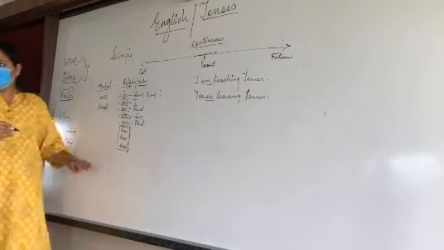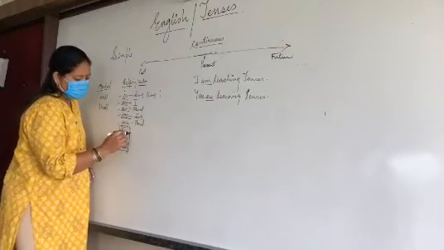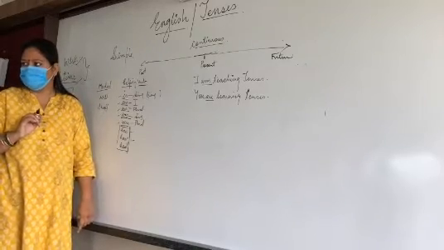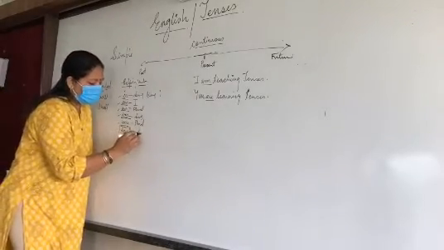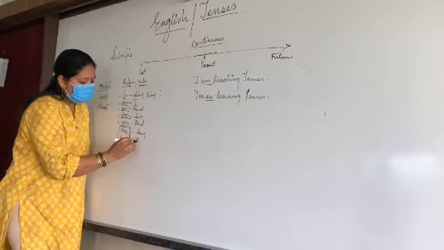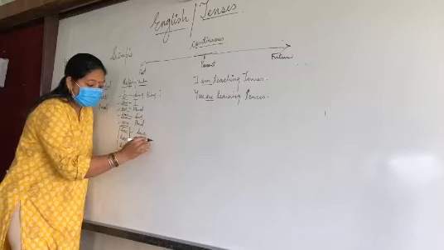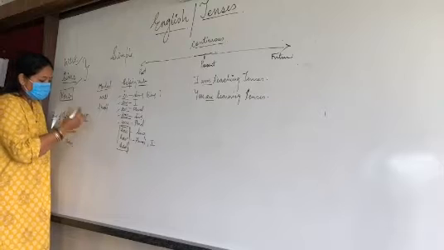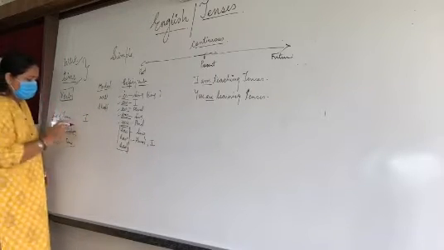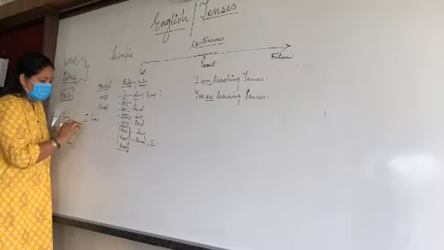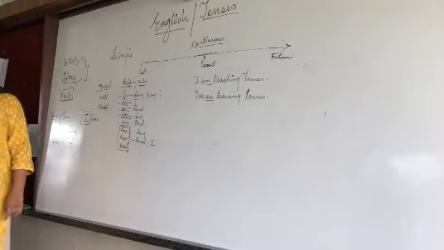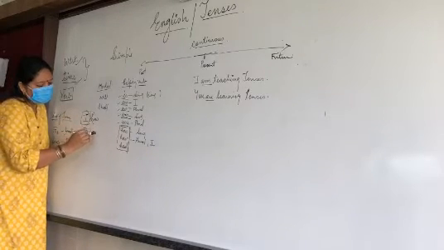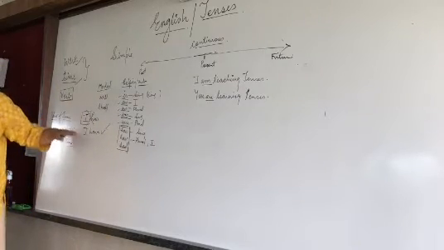Now these three, has, have and had, we always use with the perfect. Has and have we use with the present tense. Has we always use with the singular. Have we always use with the plural as well as with I. We never say I is a king, I has. I know I is a singular person, even then this is wrong. It will always be said I have. So don't make such mistakes.